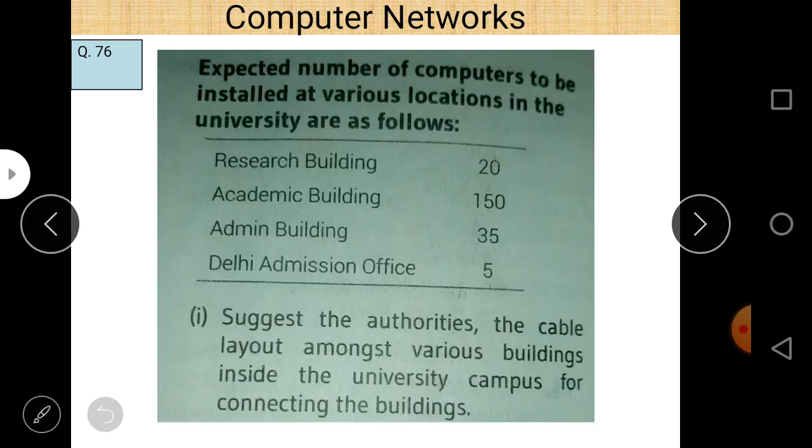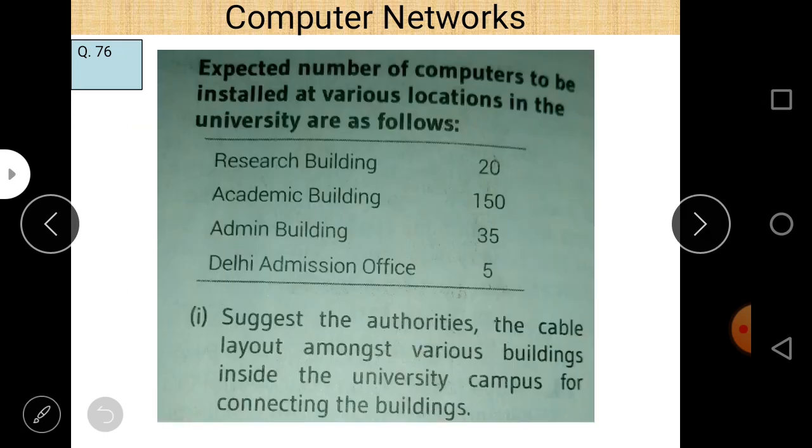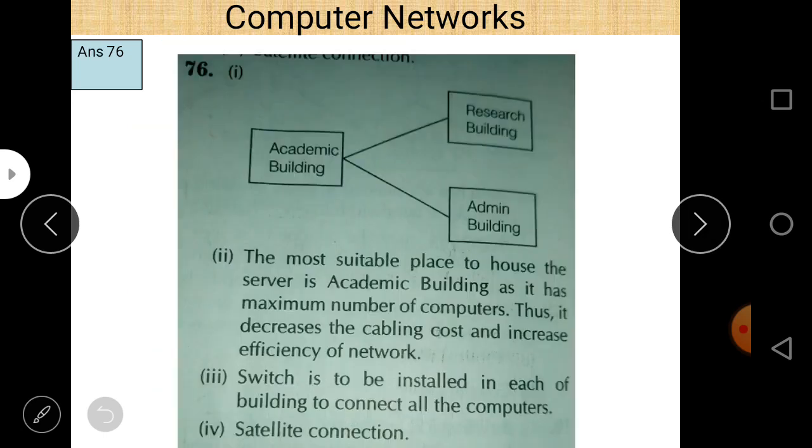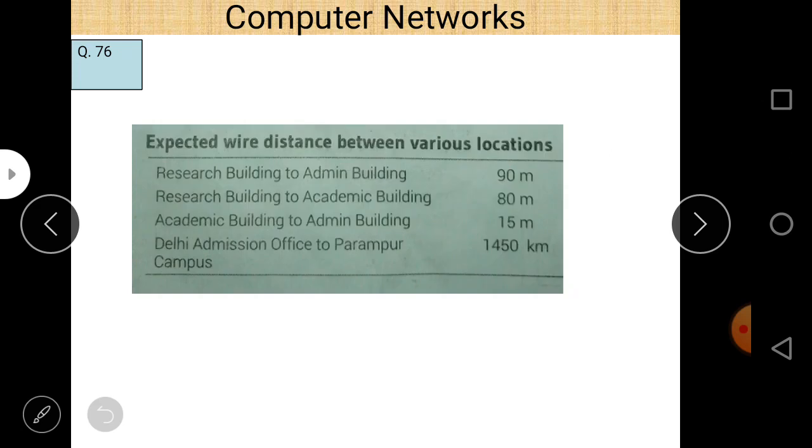If you have solved it already, then you are able to give the answer. Between research building and admin building, the distance is 90 meter, and it is quite high.